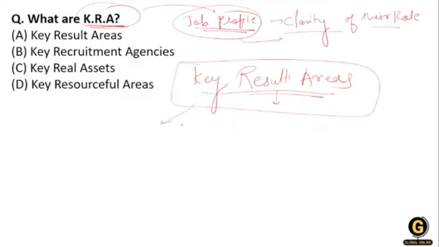So that is the eligibility test. Since you are preparing for assistant professor, the clarity of job profile is the eligibility criteria, the examination you are doing, that is the NET SET examination. So this is KRK. Now, clear?